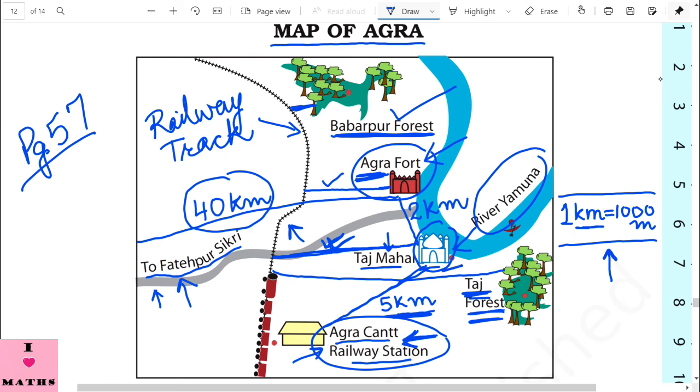Now, Taj Mahal has been made bang on River Yamuna and the railway station is far away from River Yamuna. So, Taj Mahal is closer to River Yamuna. So, children, this is how we read maps.